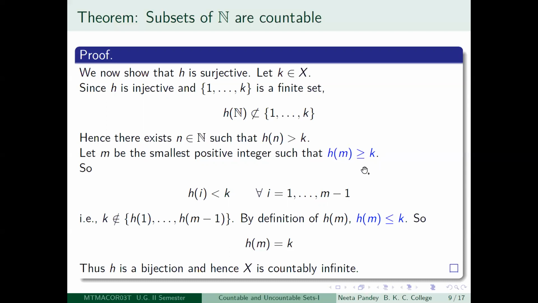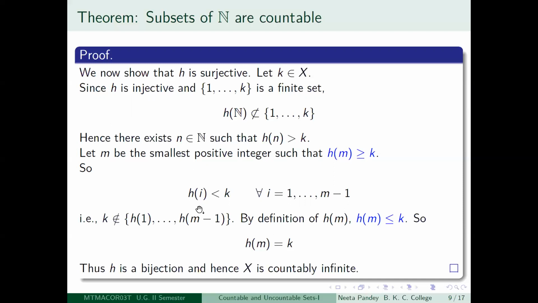So why will I get greater than or equal to k? What you do is, the set which you write down, you say let that set be the set of all natural numbers so that h n is greater than or equal to k. Even that set is non-empty because n belongs to the set, and hence you will get a least element like this. Very good. So there is a smallest positive integer m so that h m is greater than or equal to k. What does that mean?